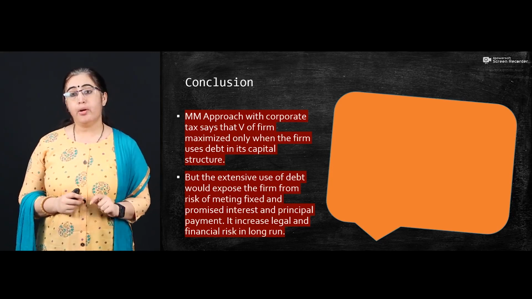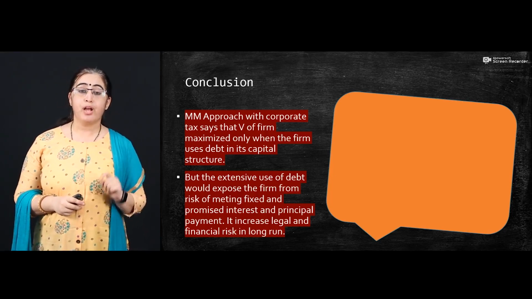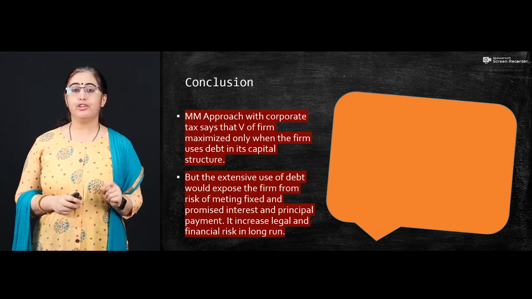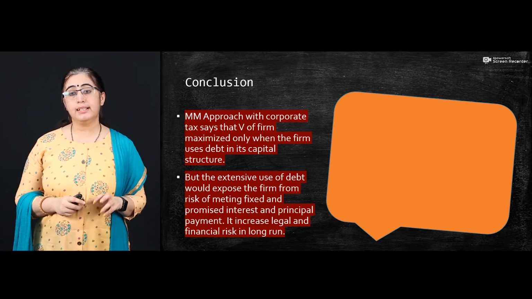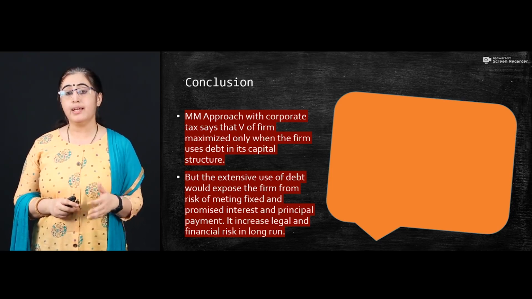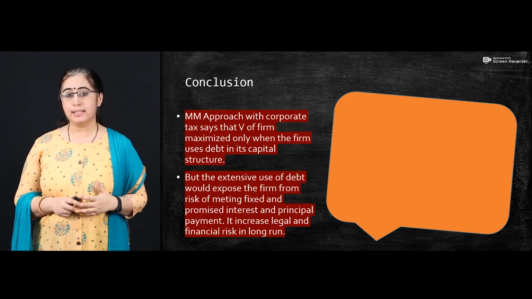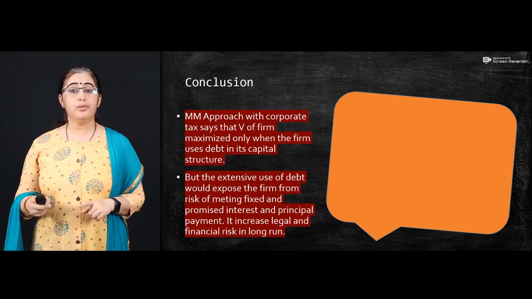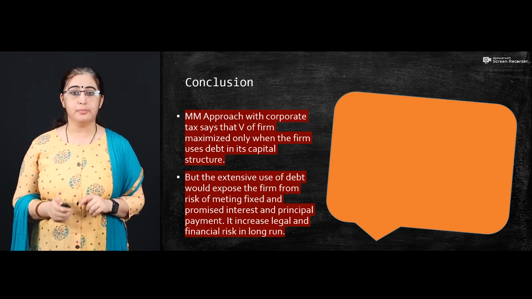But the important point to note here is that extensive use of debt would expose the firm to the risk of meeting fixed and promised interest as well as the principal obligation, because it is necessary for you to pay the interest on the debt as well as the principal. So it is going to increase your legal and financial risk in the long term.